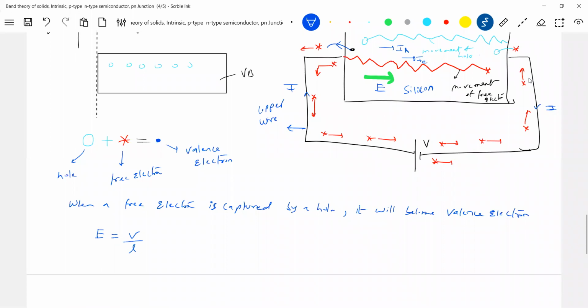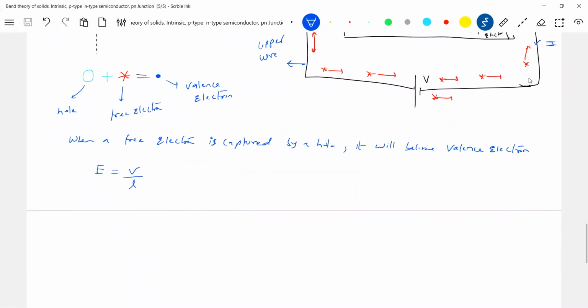Shall we write? Now, overall, the current density formula. Overall current density formula. So what all that current is flowing due to what? So let's go back to the current density. n q vd, we write like this. And what is the current density? I by A. So I is equal to n q vd A.